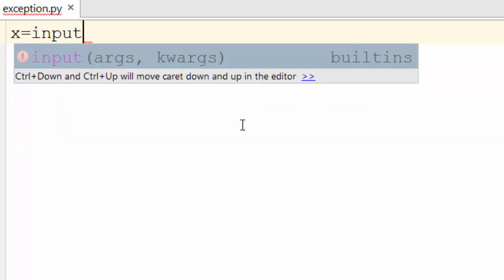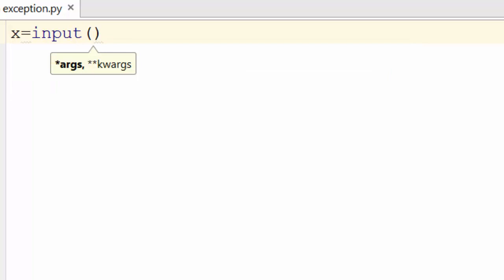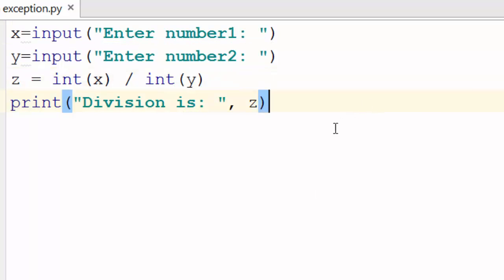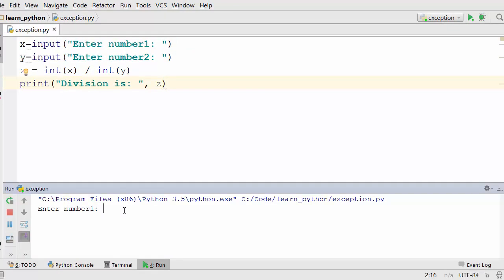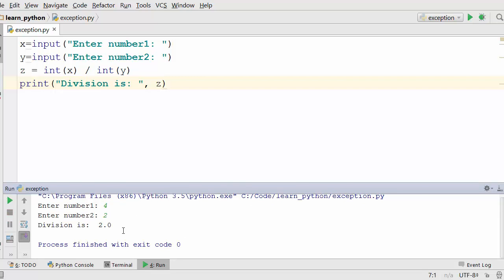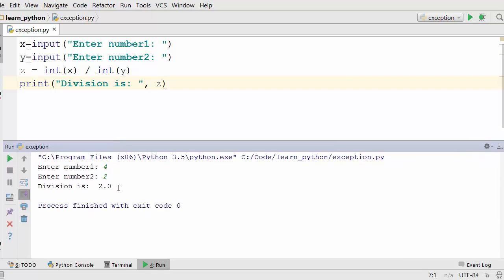Okay, now we are going to write a program in PyCharm to show you how to handle exceptions. This program is very simple. It takes 2 numbers as an input. In fact, I'm just going to copy my code to save time on recording. As you see here, all we are doing is taking 2 inputs from a user, dividing them and printing the division. If you execute this program and you enter 2 normal numbers, it works fine. It says my division is 2.0, as you see here.